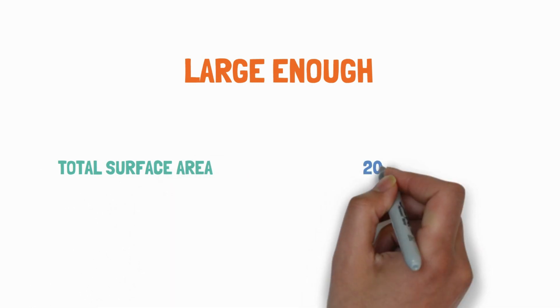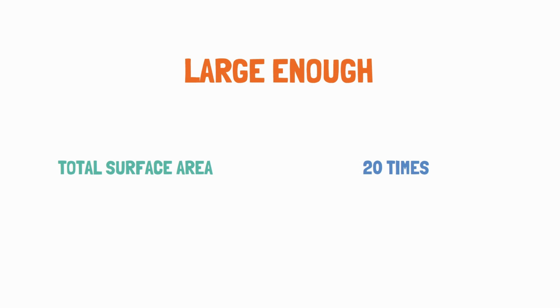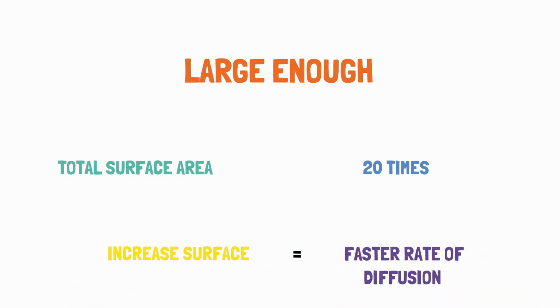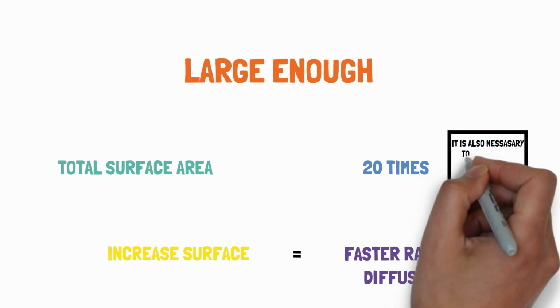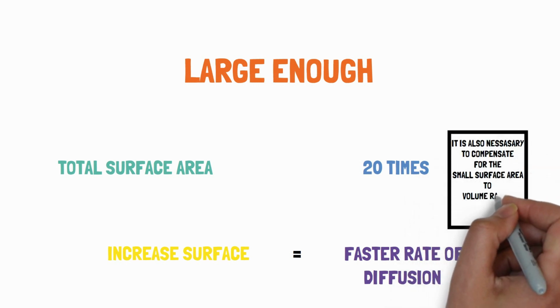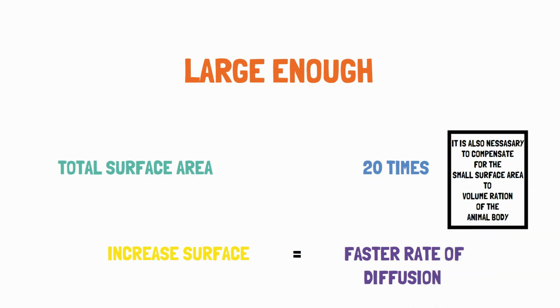For example, the total surface area of the respiratory surface in humans is about 20 times the size of the body. An increased surface for gaseous exchange allows a faster rate of diffusion to supply oxygen and remove carbon dioxide. It is necessary to compensate for the small surface area to volume ratio of the animal body.